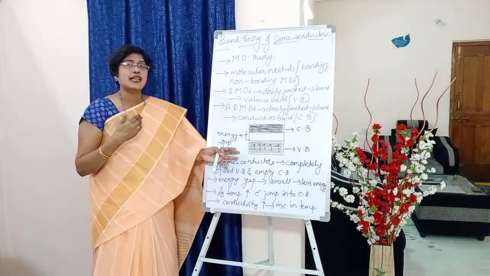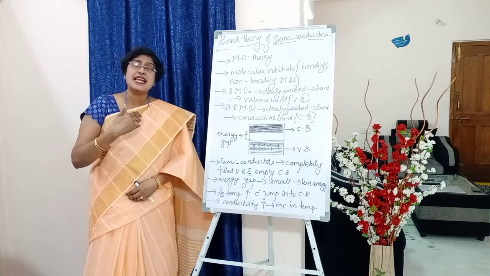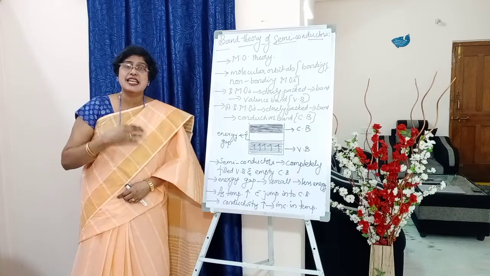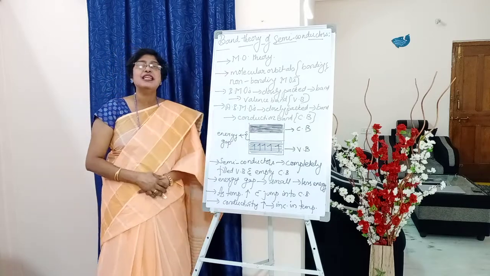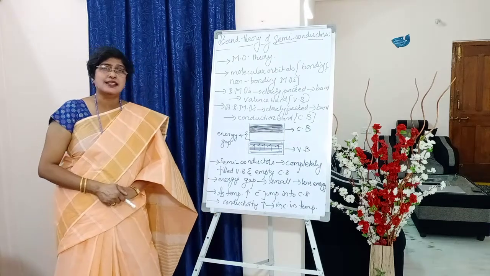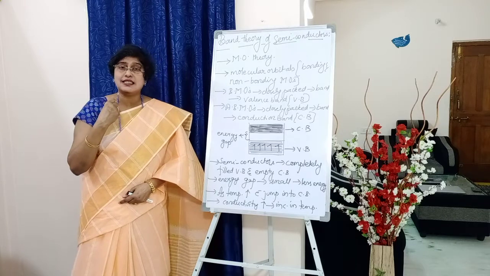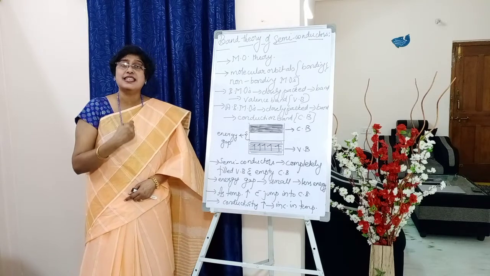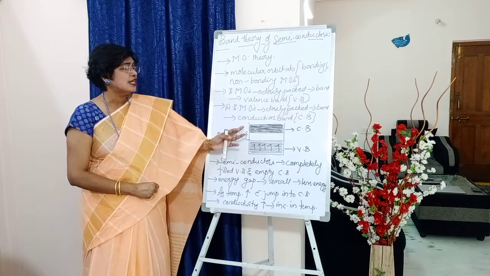Now, this is the diagrammatic representation, students. Between the VB and CB there lies a forbidden gap, and that gap we call the energy gap. What is the significance of this energy gap, students? It is the measure of the amount of energy required to bring the electrons from VB to CB.